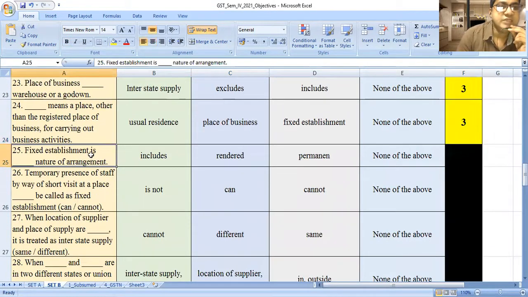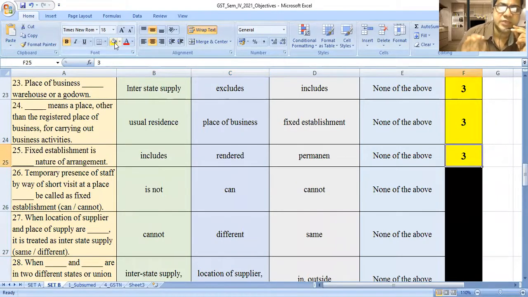Next, fixed establishment is a dash nature of arrangement. Option A, includes, render, permanent, none of the above. Answer is permanent. Fixed establishment is a permanent nature of arrangement.